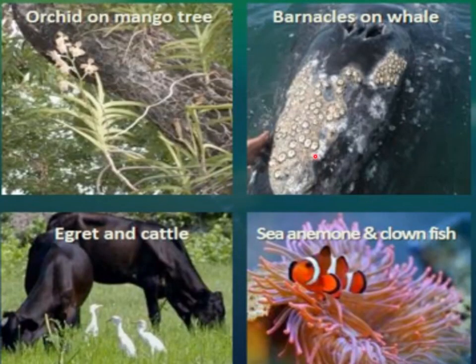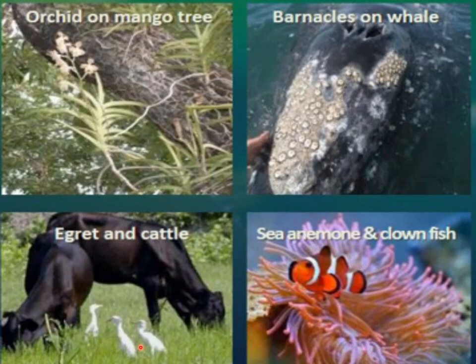Here you can see all these examples. This is an orchid on a mango tree. This orchid is growing on the mango tree as an epiphyte, and these are barnacles on a whale. These are egret birds. You might have seen them in some field also.